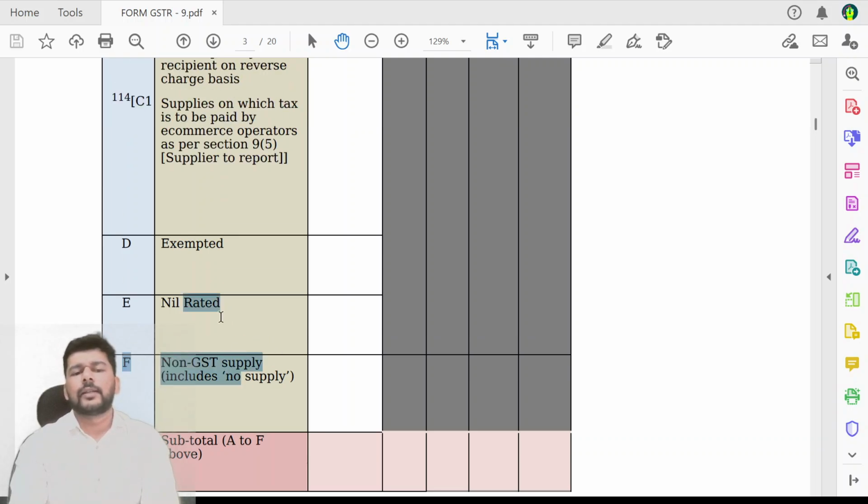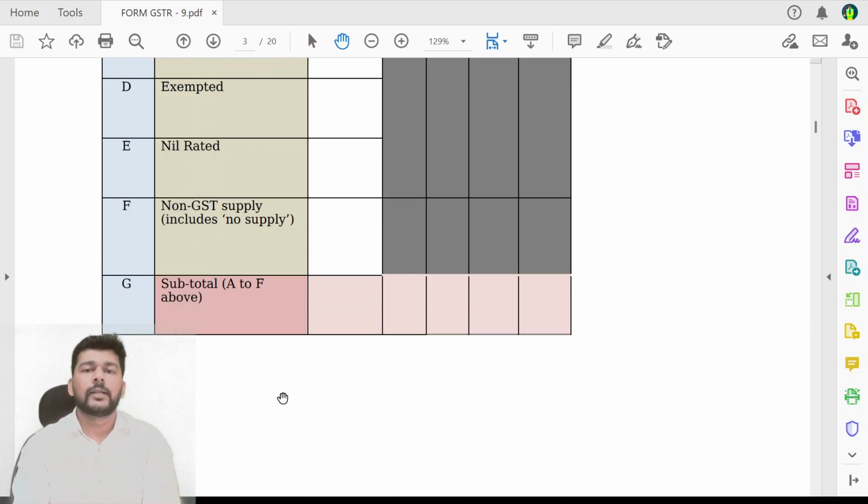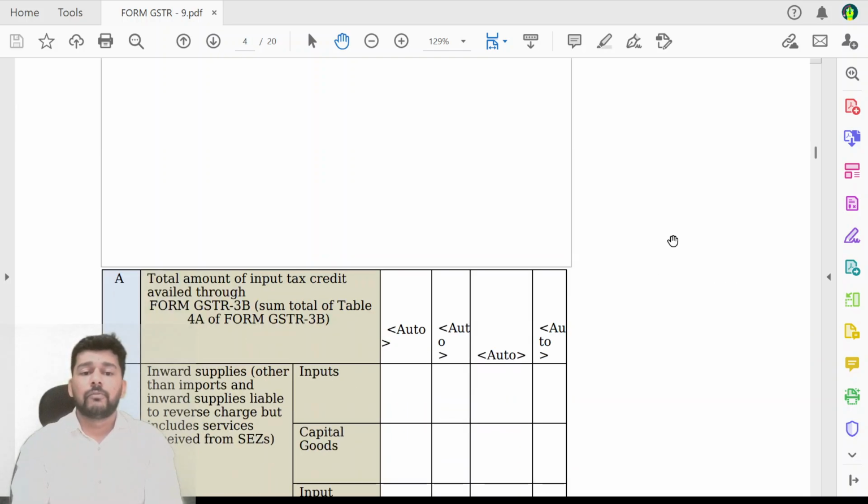Now friends, one important thing is about reporting of nil-rated, exempted, non-GST or no-supply data. It is necessary to ideally report these amounts separately, because all calculations linked to your assessment of refunds need it. It is also necessary for determining the value of your non-GST supply. Try to make the bifurcation of exempted supplies and non-GST supplies, to the extent possible, over here. Nil-rated and exempted can of course be merged with each other, but the non-GST supply needs to be reported separately.